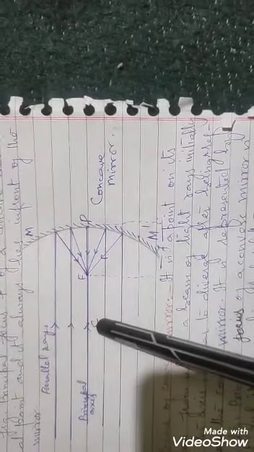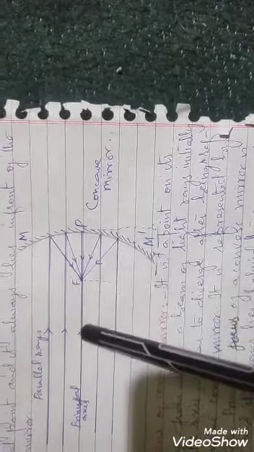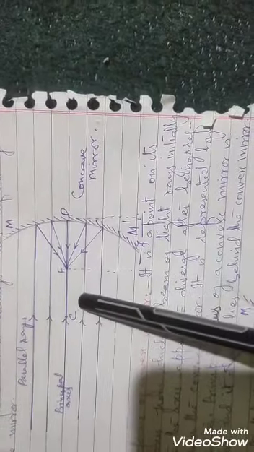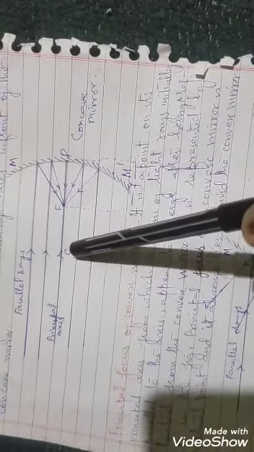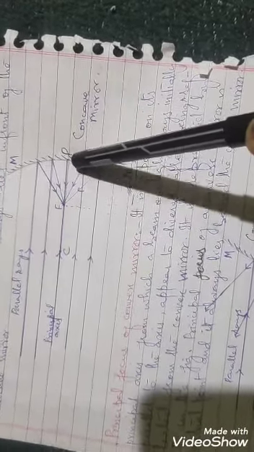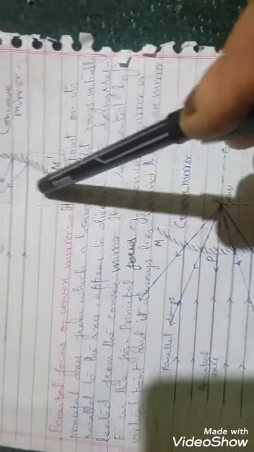Suppose in case of this concave mirror, from C to P is the radius of curvature. That is, this PF is equal to half of CP.